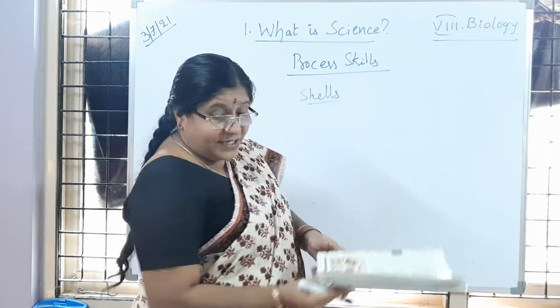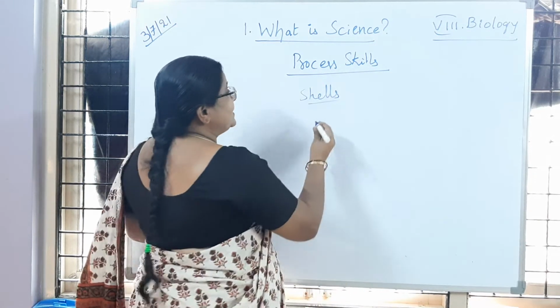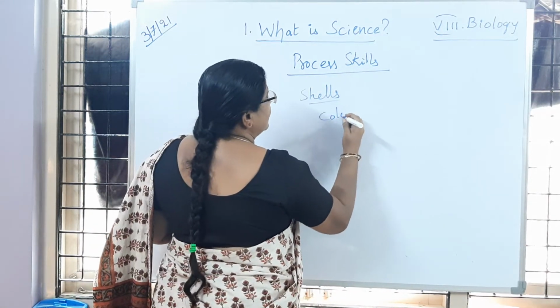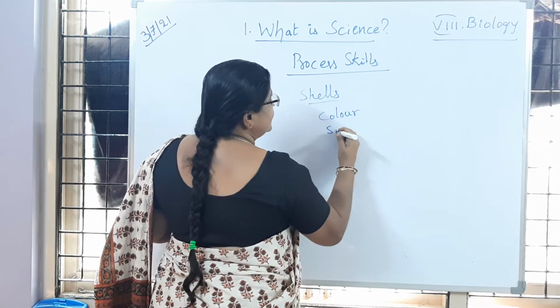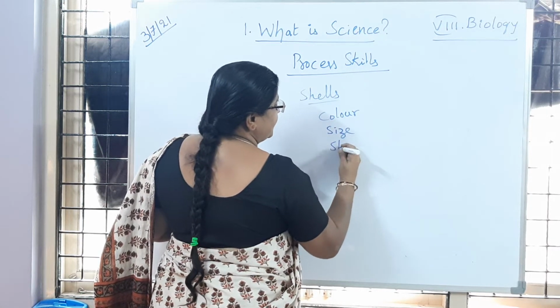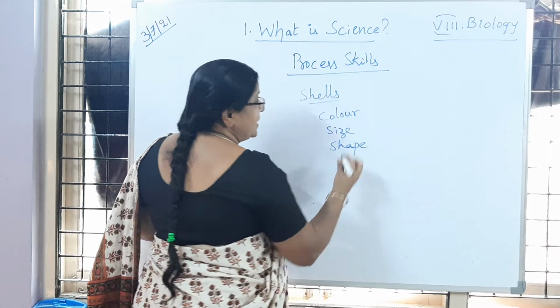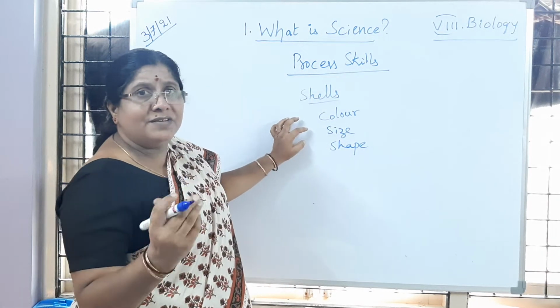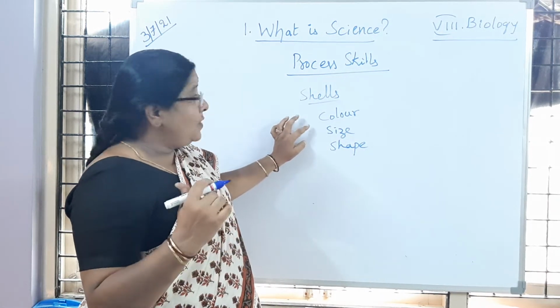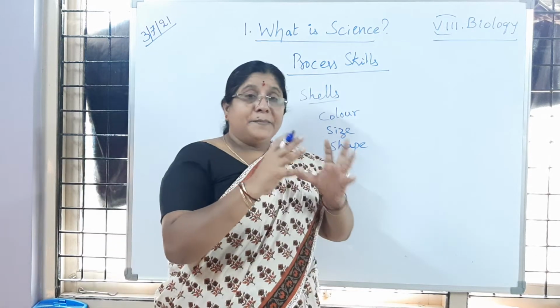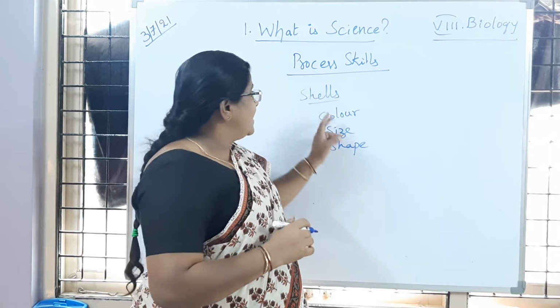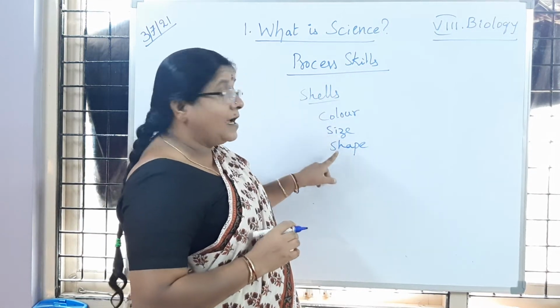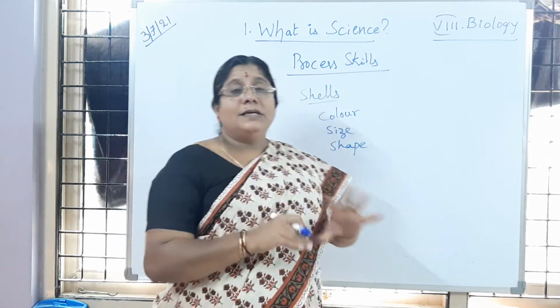So you are observing different things: one is color, then size, shape. When we are observing the shells, on the particular characters like color, size and shape, we can separate them.